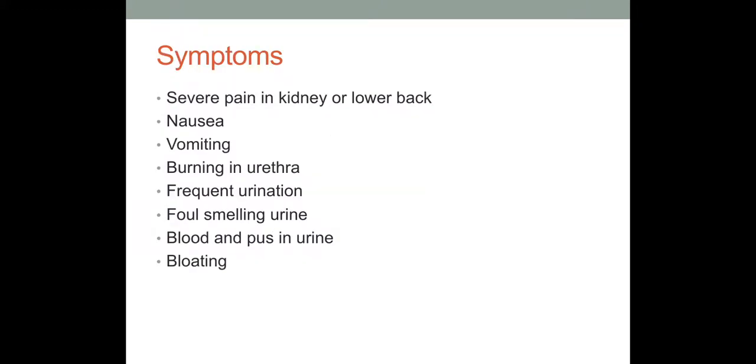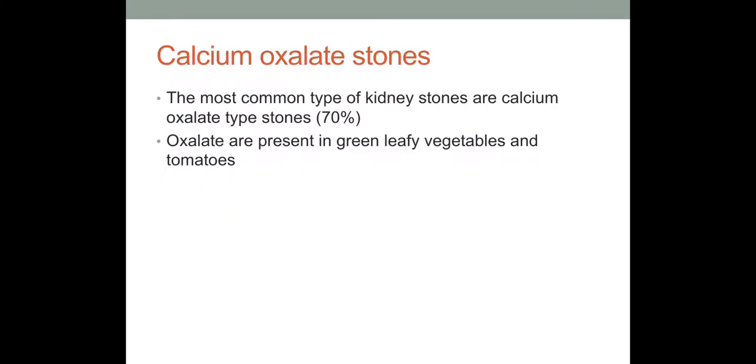Coming toward the symptoms: severe pain in the kidney or the lower back, nausea, vomiting, burning in the urethra, frequent urination, foul smelling urine, and blood and pus in the urine, because sometimes stones can also cause damage in the kidneys or the urinary tract. So there is blood or pus in the urine, and bloating and swelling of the abdominal region are some of the symptoms of kidney stones.